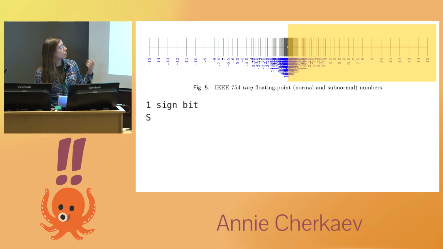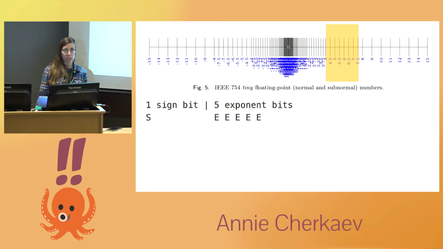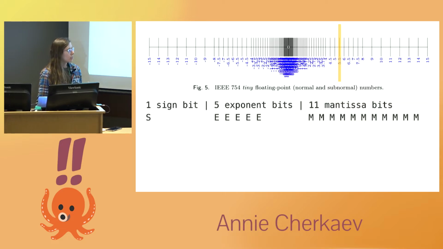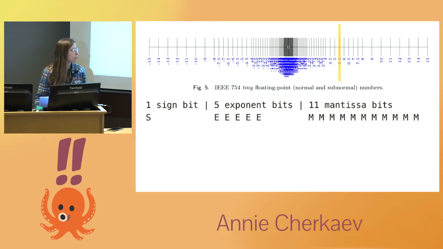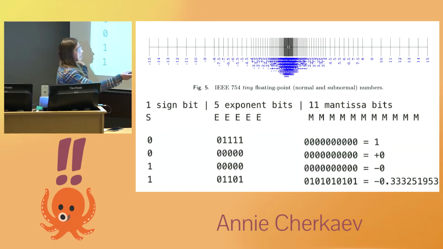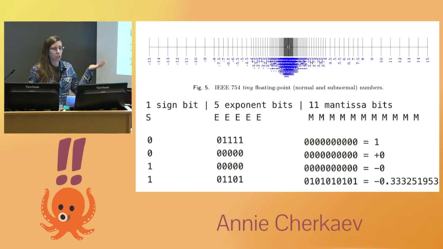We get 1 bit to represent the sign. We spend 5 bits to specify an order of magnitude away from 0. And then we use all the rest of the bits to specify where within that order of magnitude our point is. So we have these 16 bits. If we assign some kind of Boolean values, we get numbers out. And look, we get plus 0 and minus 0. That's kind of weird.